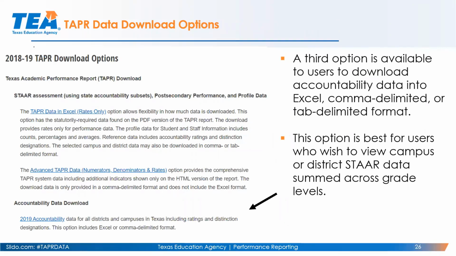A third option is available. If you're just looking at accountability information, you can download this into an Excel. This option is best if all you really need is just accountability data like we have on our accountability data reports, which is by domain and then by specific section like STAR or CCMR, for example.